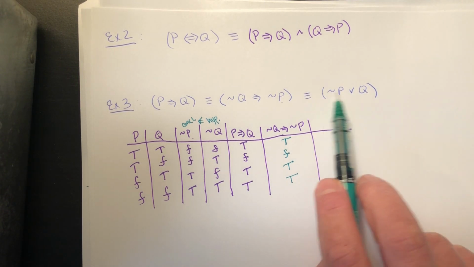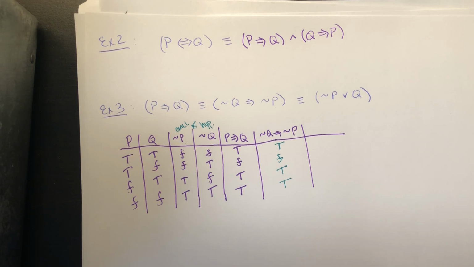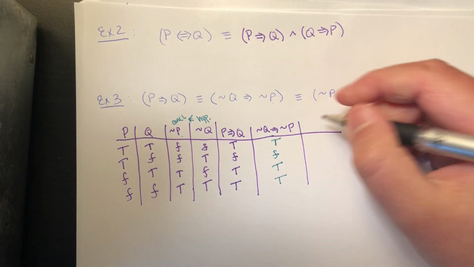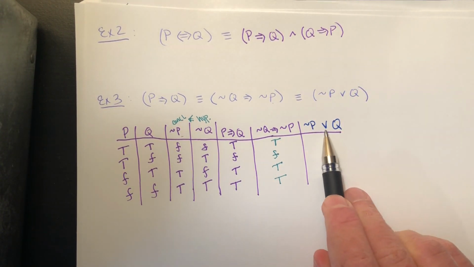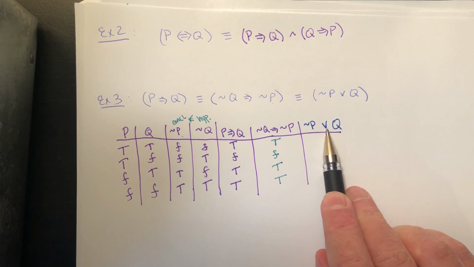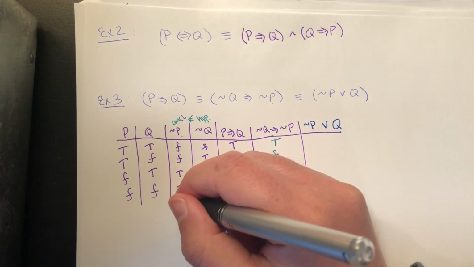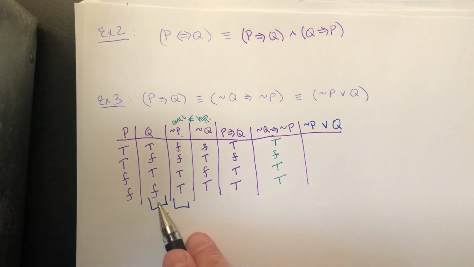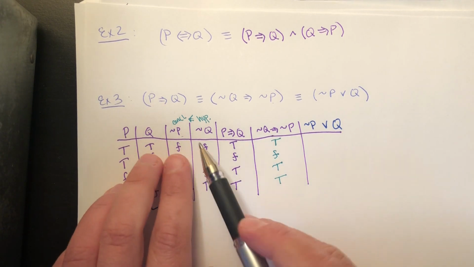And now we can prove as well that not P or Q is logically equivalent to both of them. Let's fill in this last column here. We have not P or Q. This is an or statement, so as long as at least one part of it is true, the entire or statement is true. We're looking at the column for not P, that's here, or Q, that's here. So we're comparing these two columns, and as long as at least one is true, the whole thing's true.